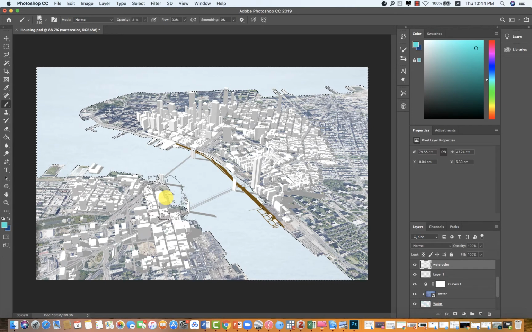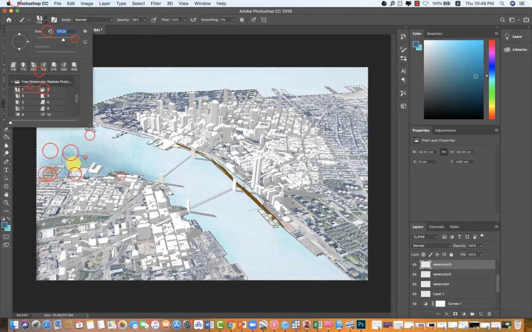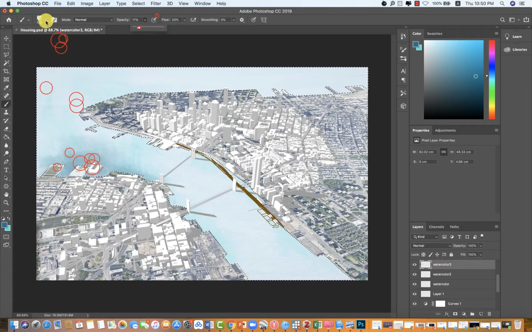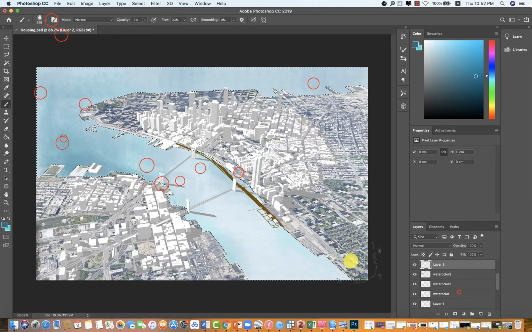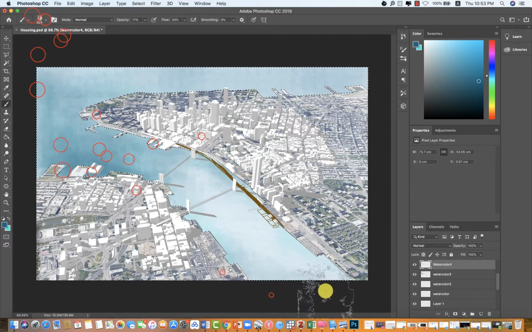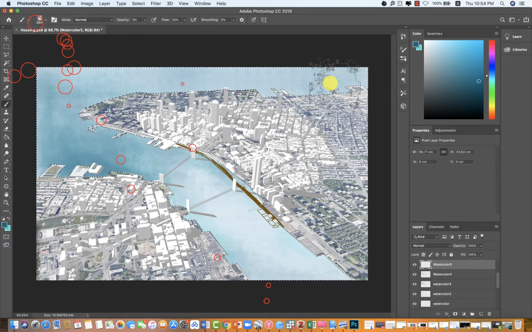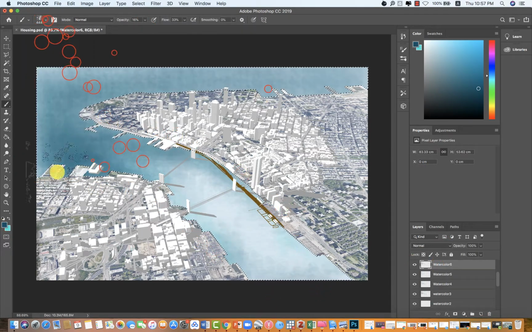Okay, let's paint it. You can see I applied a lot of watercolor layer.